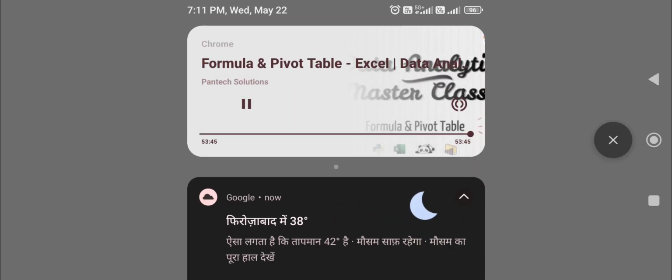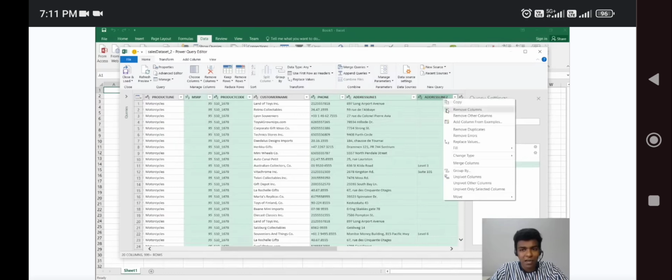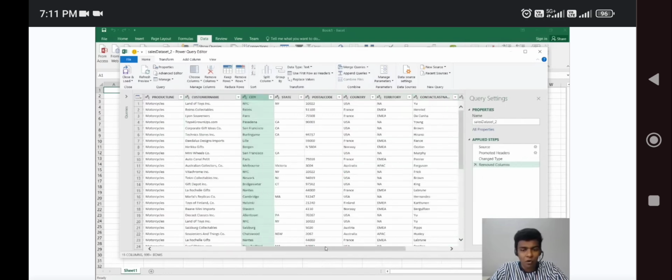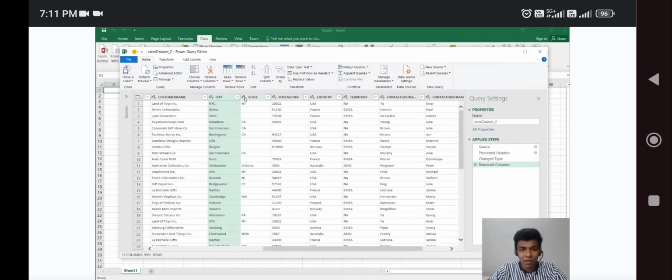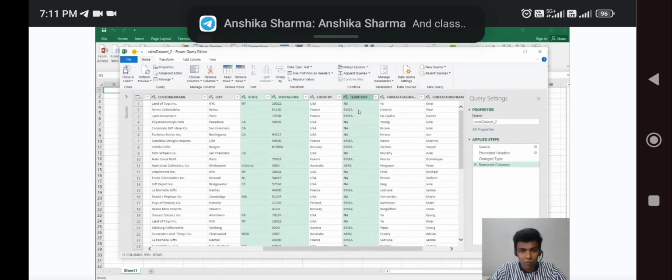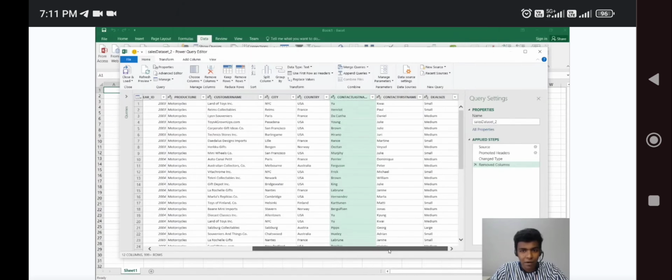Customer name is highly needed. Phone number I'm going to remove, and address line I'm going to remove, because I'm not going to do anything with the address line. But with the help of state or country I can do something. Still, I'm going to remove the state, postal code, and territory. So remove columns.